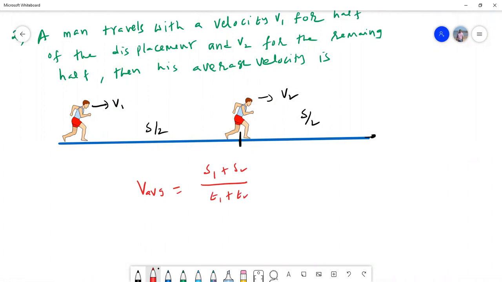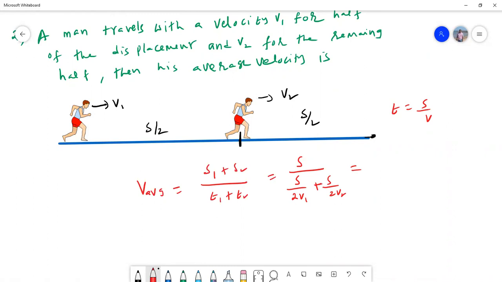In the previous case I said time t is equal to s by v. So what is s here? S by 2 by v. So I'll write s by 2v1 plus s by 2v2.